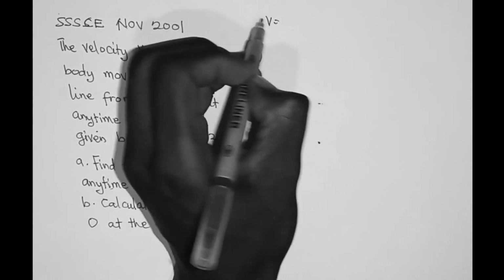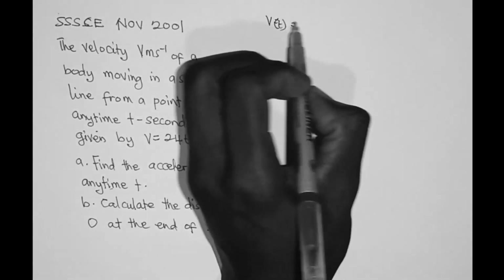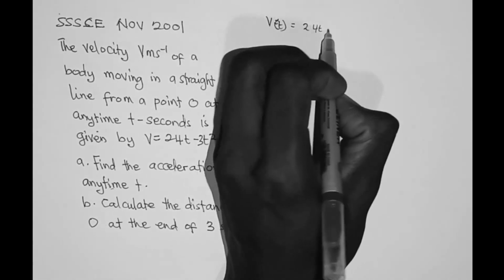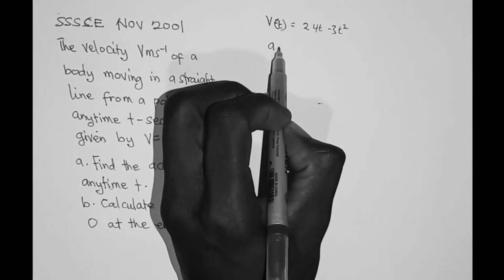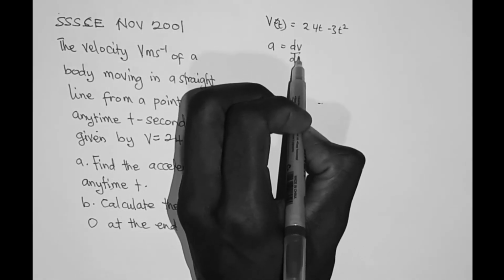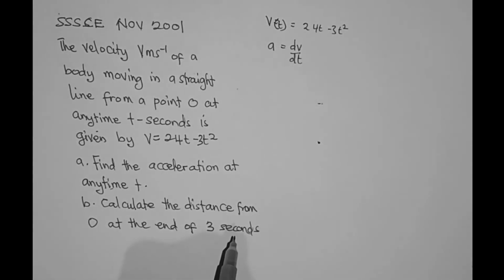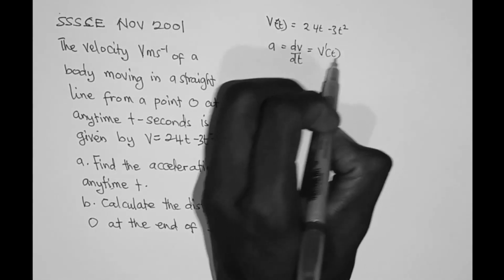So, from the question, the velocity v of t is equal to 24t minus 3t squared. So, acceleration is equal to dv/dt, because acceleration is the rate of change of velocity, and this can also be written as v prime of t.